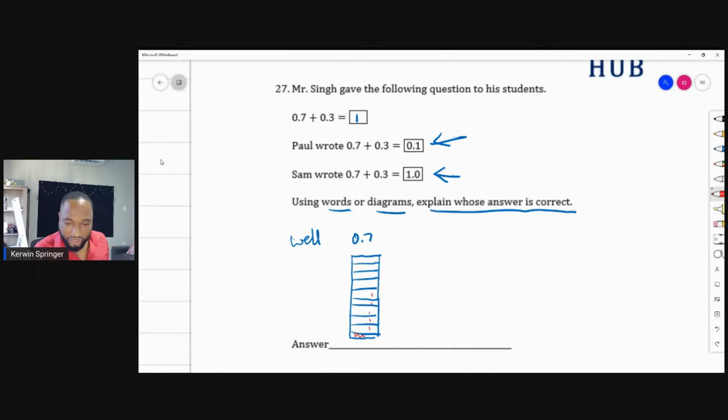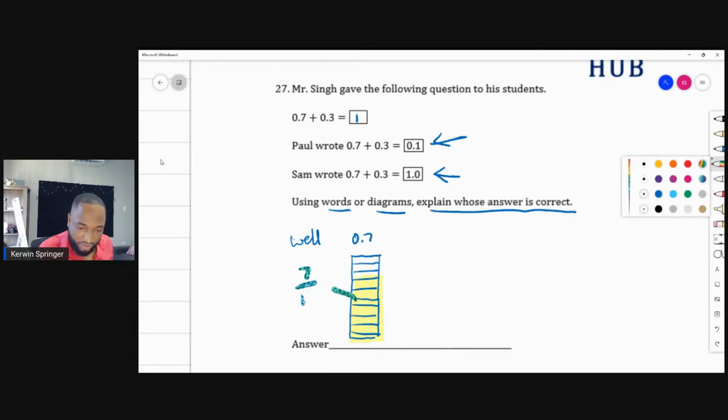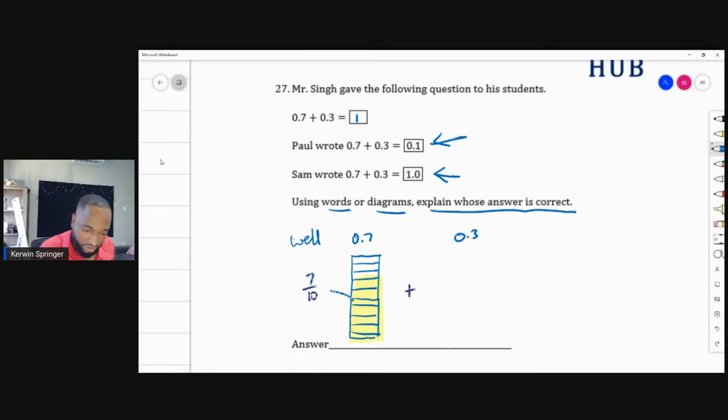So out of those 10 parts, how much should I shade? I should shade 7. So I have 7/10 here plus 0.3. There are many ways to do this, but I want to be as thorough as possible, so I give them a little extra. 1, 2, 3, 4.